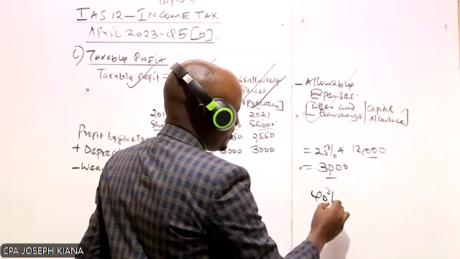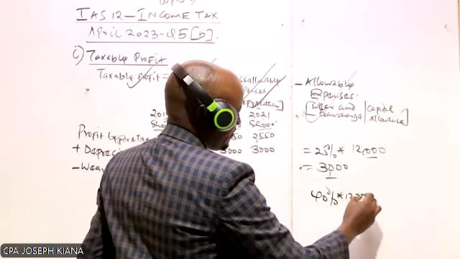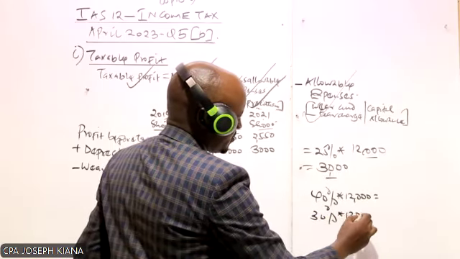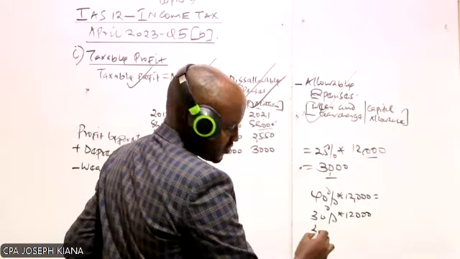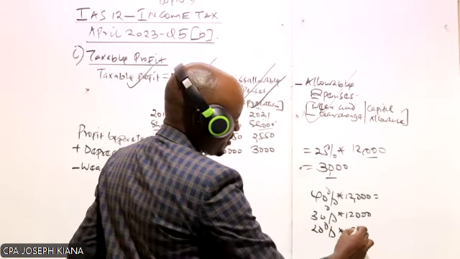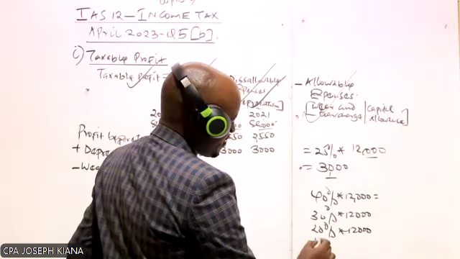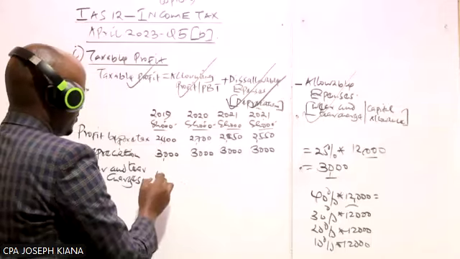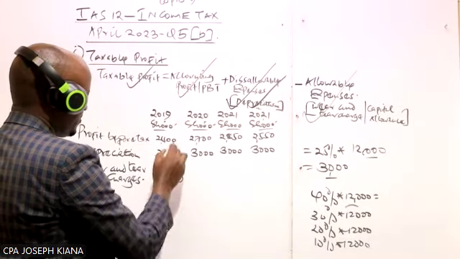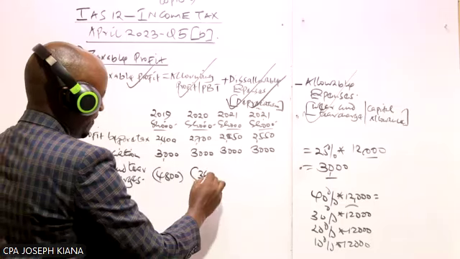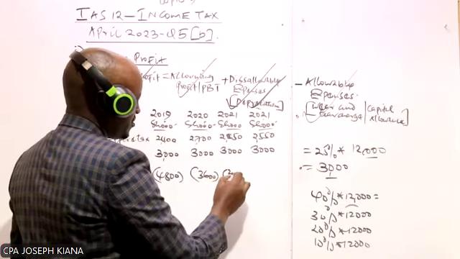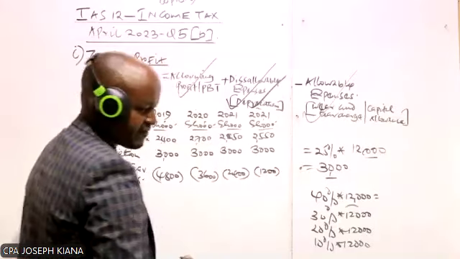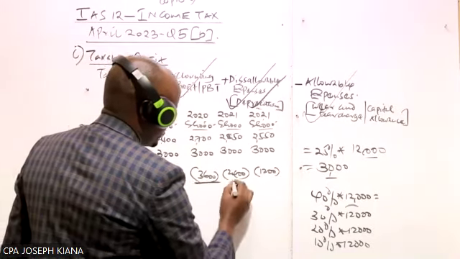So in year 1, it should be 40% of 12,000. Year 2, 30% of 12,000. Year 3, 20% of the cost, which is 12,000. And the last year, year 4, 10% of this 12,000. So this should give us 48. So we less it from this. The other one will be 36. Year 4 will be 24. And year 5 will be 12.